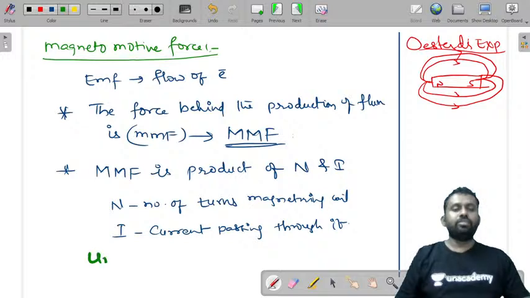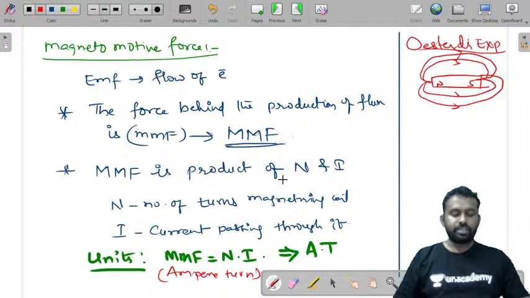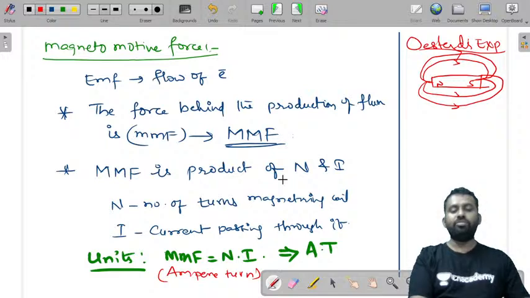So MMF is equal to N into I, which is ampere turns. Ampere turn is the unit of magnetomotive force. Hope this is clear for you.